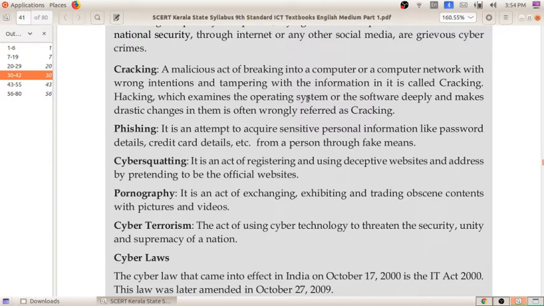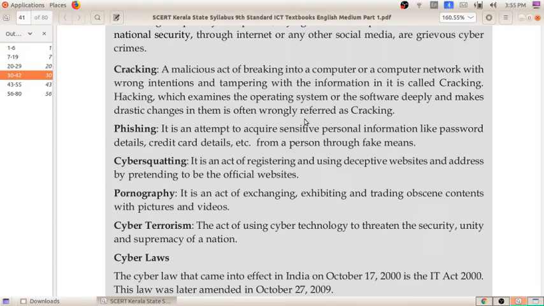Hacking, which examines the operating system or the software deeply and makes drastic changes in them, is often wrongly referred to as cracking. You all will know about hacking. What is hacking? Making problems in others' websites, even in Facebook. A lot of news we have heard, like my Facebook page got hacked.